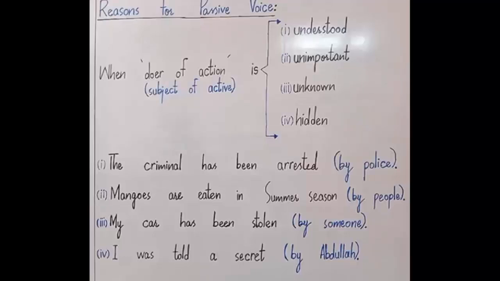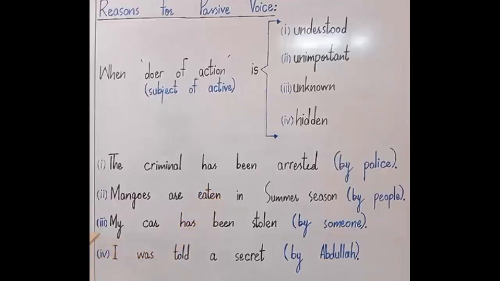Obviously, people eat mangoes. Nobody else, like walls, chairs, tables, buildings will eat mango. So it is unimportant to use the subject of this sentence, which is people. Hence, we make this sentence into passive voice. Mangoes are eaten in summer season. The listener will himself understand, and he knows that people eat mangoes.